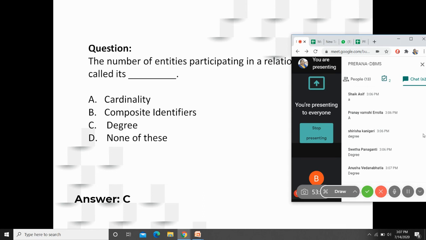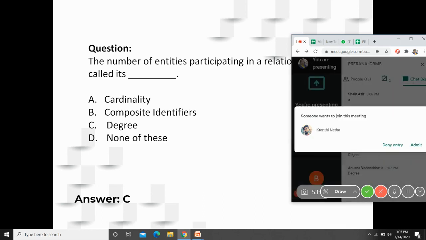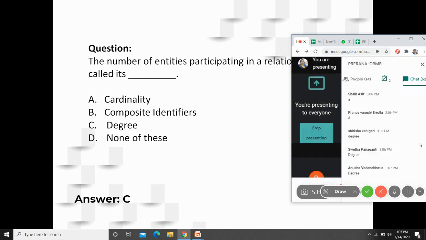Please focus yourself. When you are speaking about cardinality, you do not tell about the relationship. One entity set participating in a relationship with another entity set comes into the picture. So here, are you speaking about the entity sets or entities participating in a relationship?